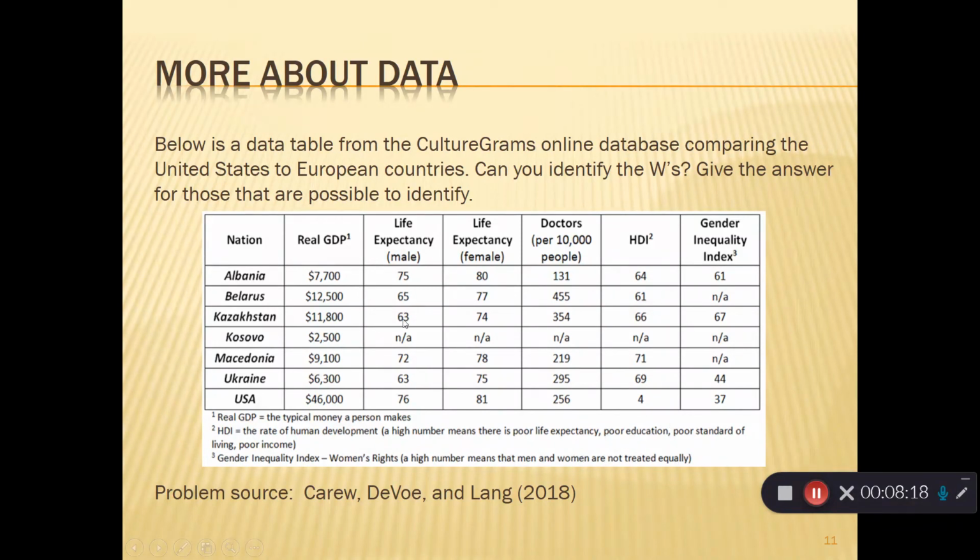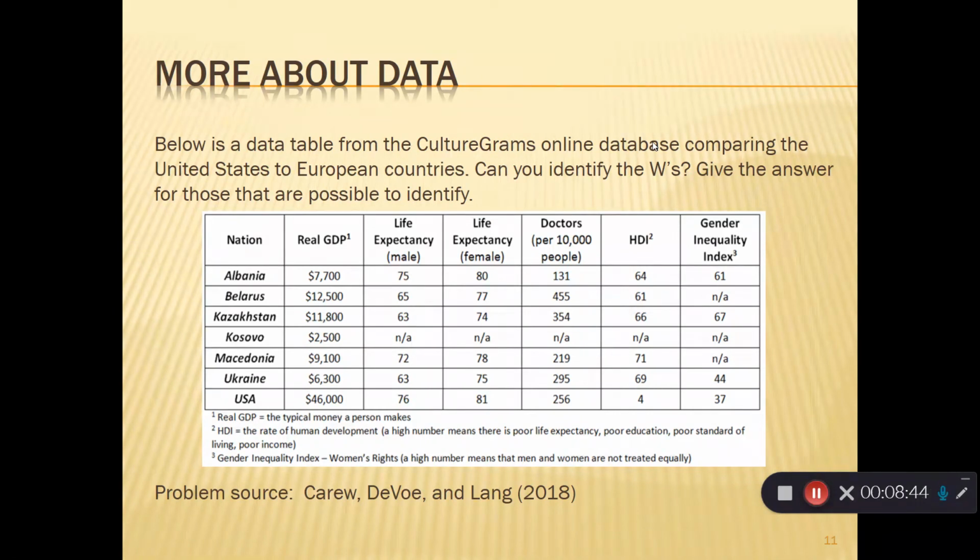The GDP, the years, all of these are quantitative variables. They're all numbers that are being returned. Okay, so that was the who and the what. Where? Well, I know that this is from Culturegram's online database, but that's all I know about it. So I can't really give much more of a where than that.